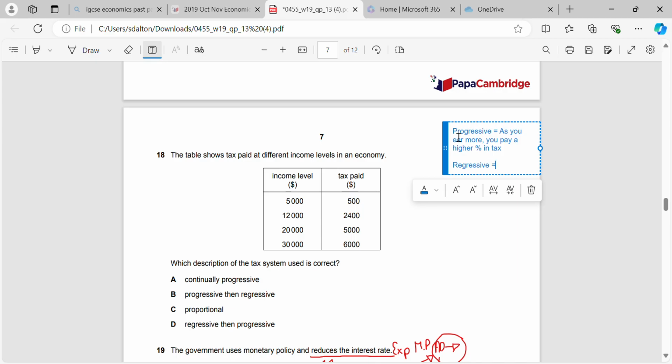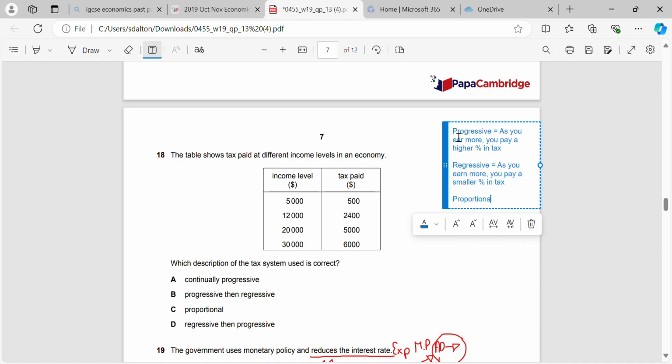Regressive is where, as you earn more, you pay a smaller percentage in tax. And proportional is irrespective of your income. So it doesn't matter if you're earning a large amount or a small amount, you pay the same percentage in tax.